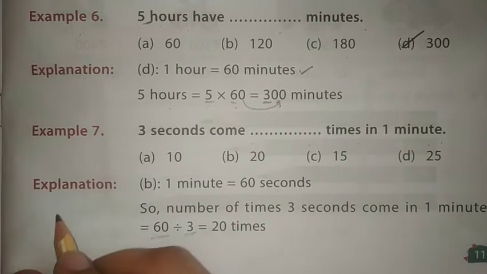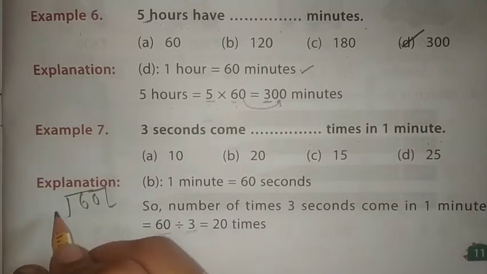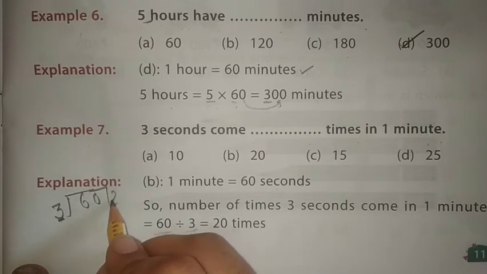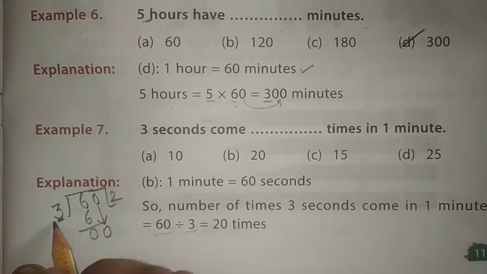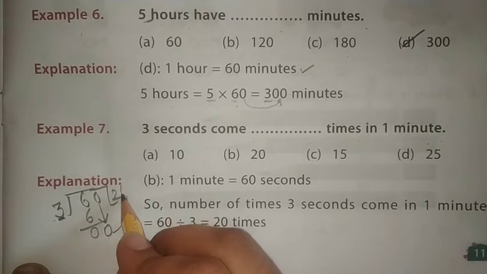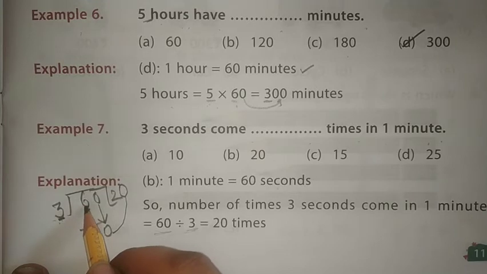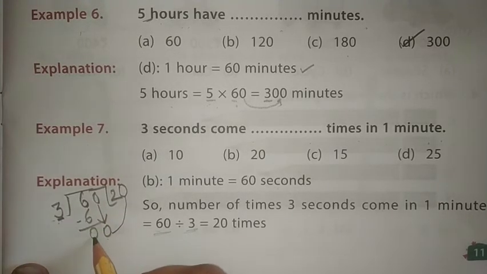So let's see how we are going to divide 60. So let's see. We are going to divide like this. We are going to count the table of 3. 3 ones are 3. 3 twos are 6. So our answer is 0. But we have to carry down 0 here. तो 0 आया पर 0 तो 3 की टेबल पर नहीं आता, तो ये 0 यहाँ चला जाएगा. So 60 को कैसे डिवाइड किया? 60 को अंदर रखा, 3 का टेबल पड़ा, 3 की टेबल पर 6 कहाँ आता है? 2 पर. तो we have written 2 here and minus 6 is 0.